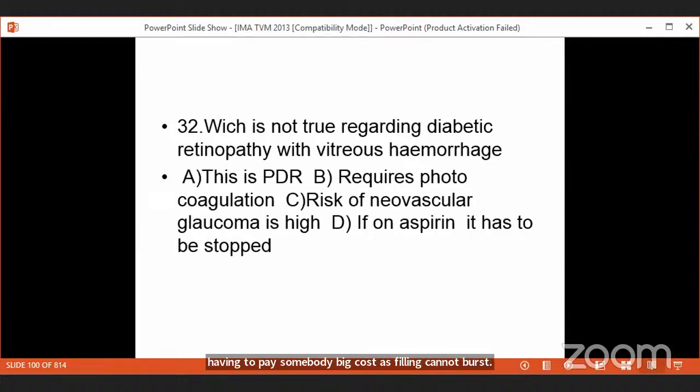Okay. So which is not true regarding diabetic retinopathy with vitreous hemorrhage? This is PDR. Yes, PDR requires photocoagulation. Yes, the risk of neovascular glaucoma is high. If on aspirin, it has to be stopped? No, the patient can very well continue aspirin.